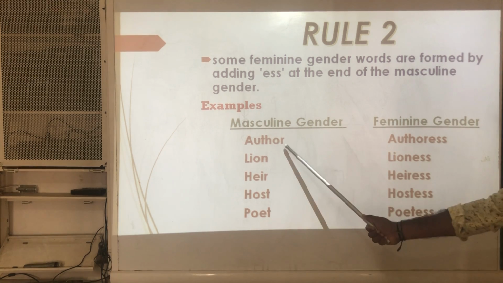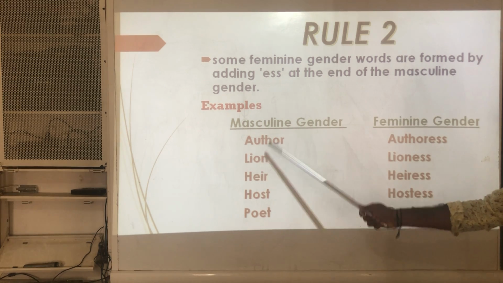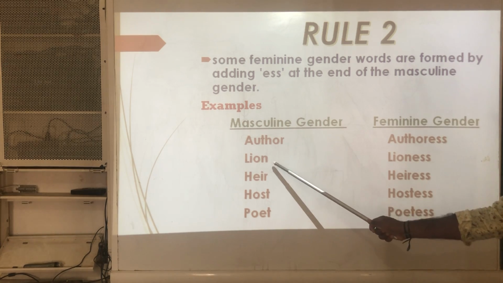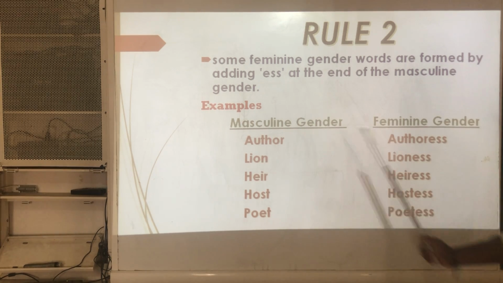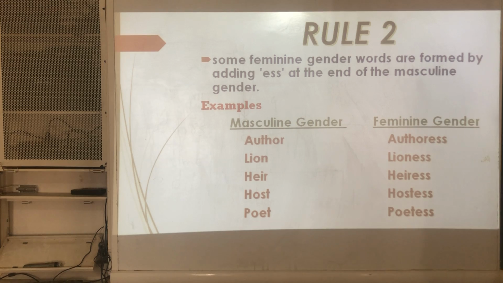At the end of this word, we need to add ess. Next, lion refers to masculine gender, and if we add ess to it, according to rule 2, lioness. This is feminine gender. Next, hair, just ess to be added. Heiress. Next, host, hostess. Poet, poetess.